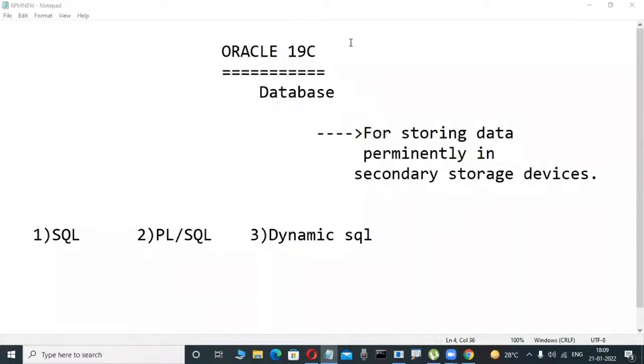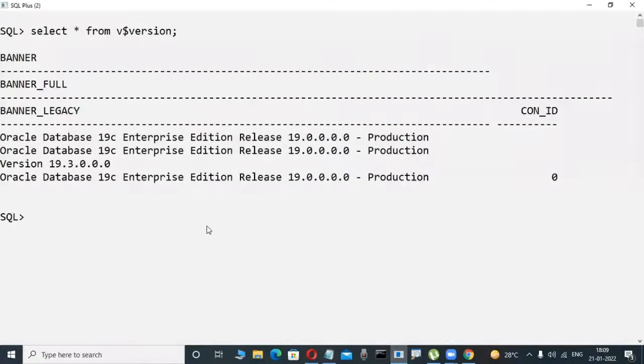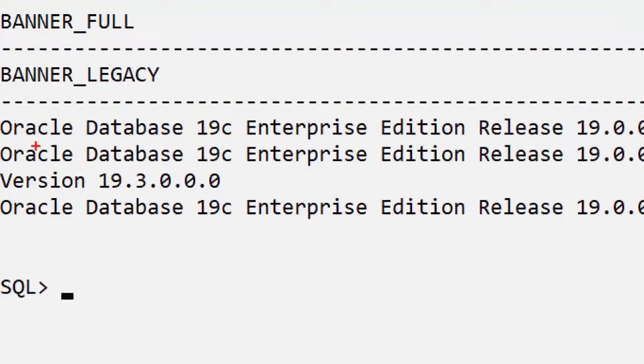Actually, anybody who did not attend yesterday's class, not a problem. Just observe what I am telling. What I told yesterday was a small concept. Oracle is a product from Oracle Corporation. But what type of product is it? A database product. What version are we learning in our course? 19C is the version of this DB product.